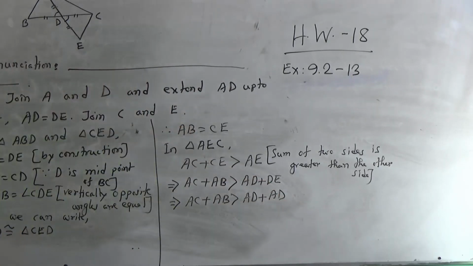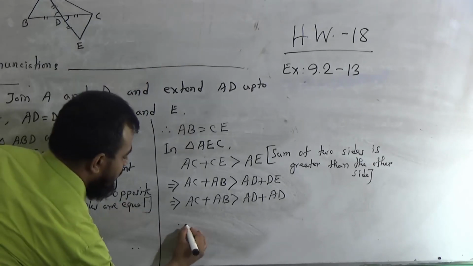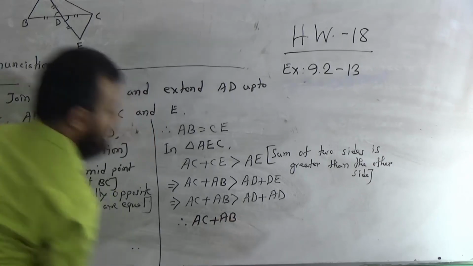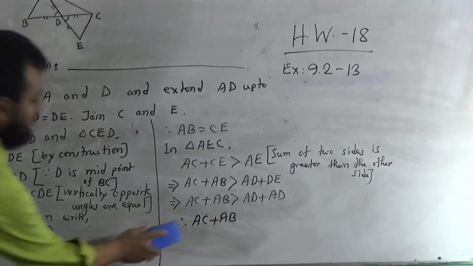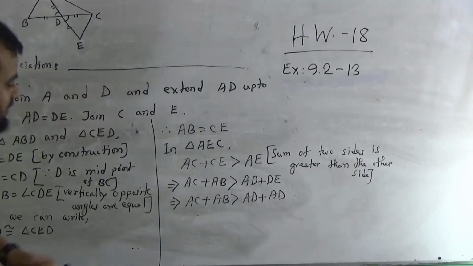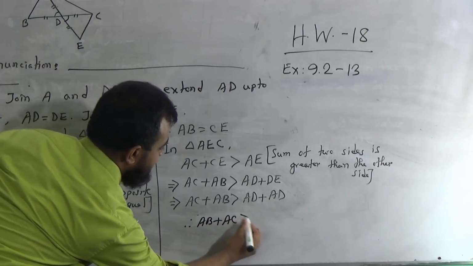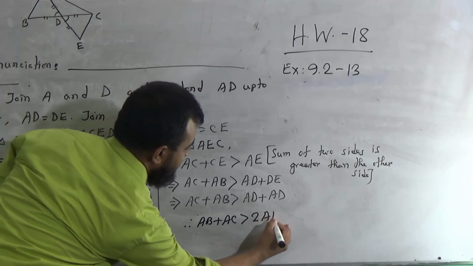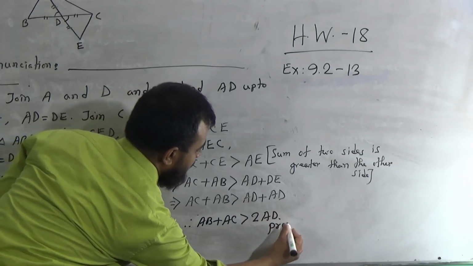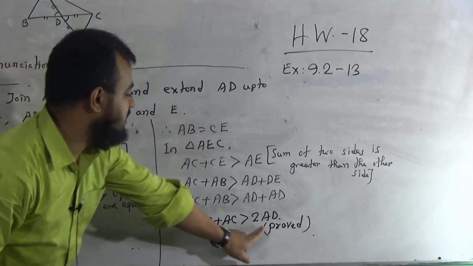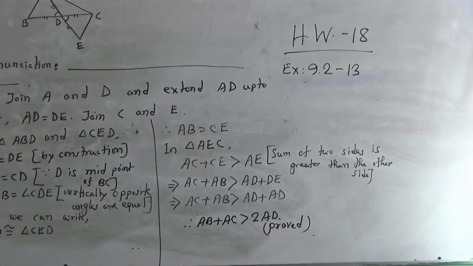Therefore it's clear that AB plus AC is greater than twice AD. So the proof is done. You can write proved. This is our required proof, my dear students. AB plus AC is greater than twice AD. It was the question.